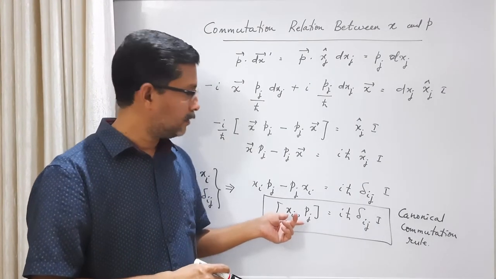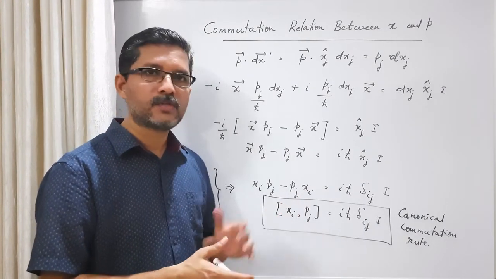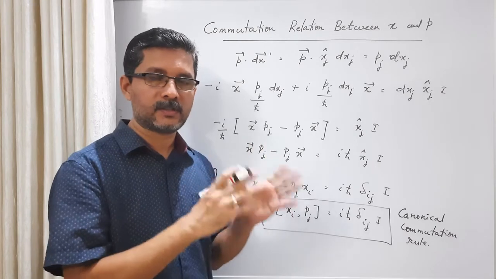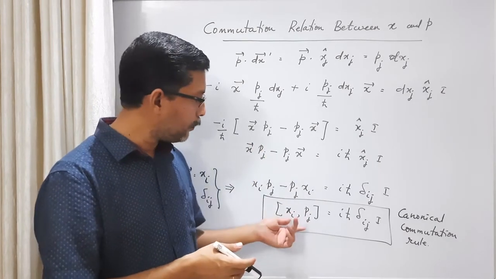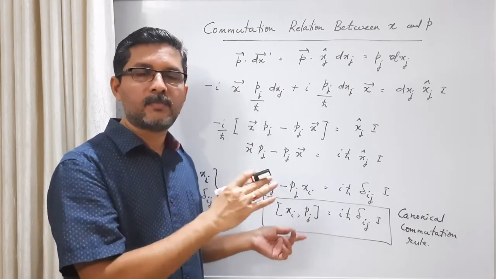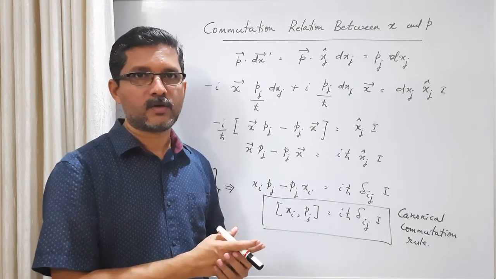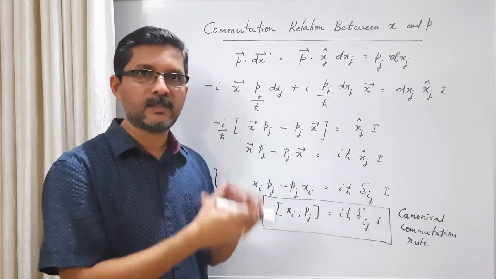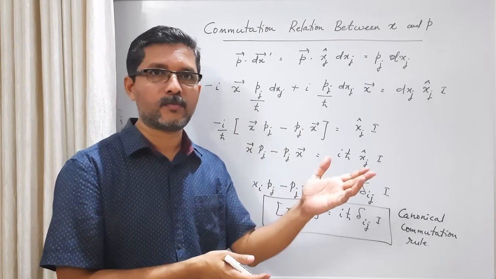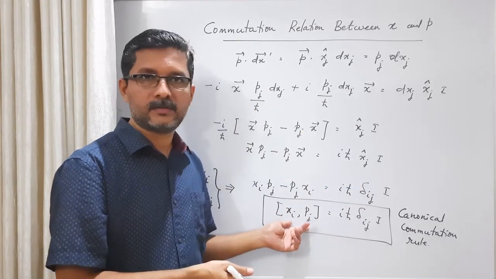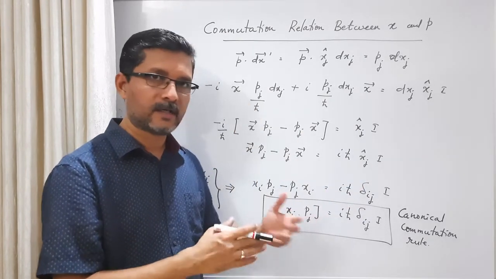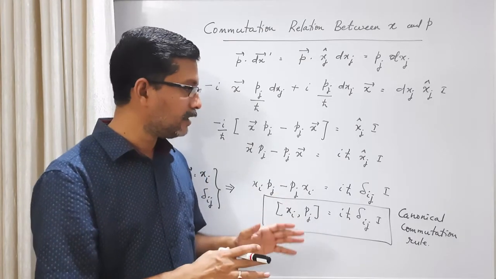Okay. So we cannot say one is more fundamental than the other because we started with a postulate. If we postulate this, we can establish the infinitesimal translation operator. On the other hand, if we start with the infinitesimal translation operator in terms of momentum operator, we can establish this. Okay, they are interconnected. Anyway, understand that it's a postulate.